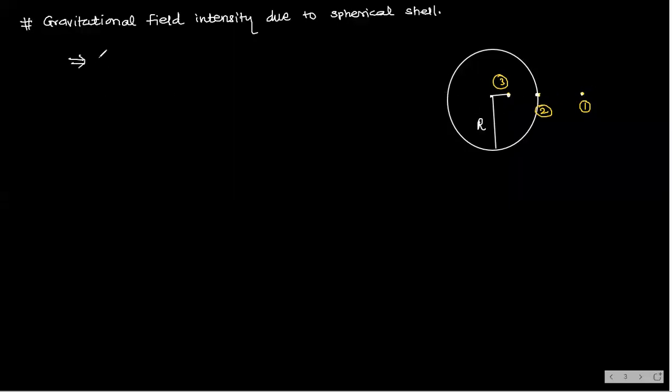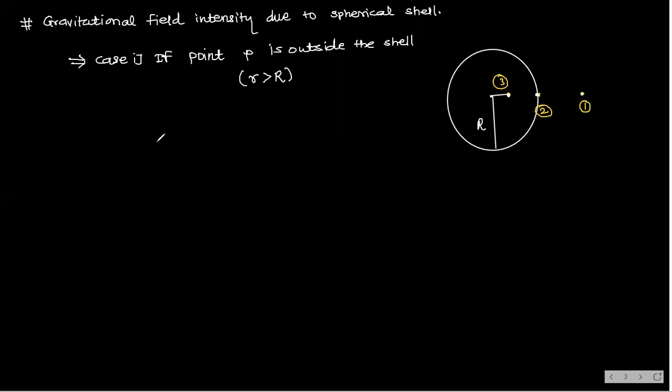So see now, case number one, if point P is outside the shell, it means small r is greater than capital R. Agree with me?